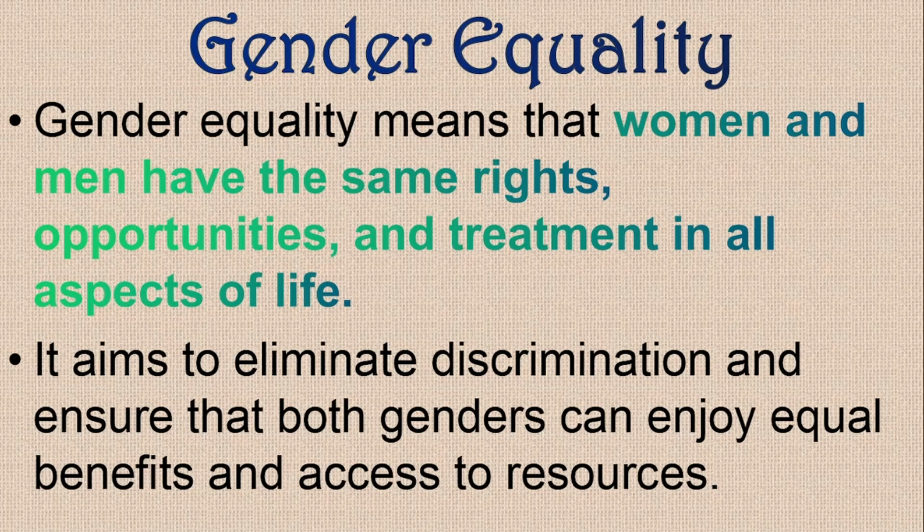So for example, if someone is employing, they're not going to look at whether this one is male or female. They're going to look at the merits based on the papers that they have. Do they have the right qualifications for the particular job? Let's say we're employing a security guard. Now, if a male and a female apply, we're not going to look at the gender of the applicants. Instead, we're going to look at the papers or the qualifications that they have for the job that they are applying for.